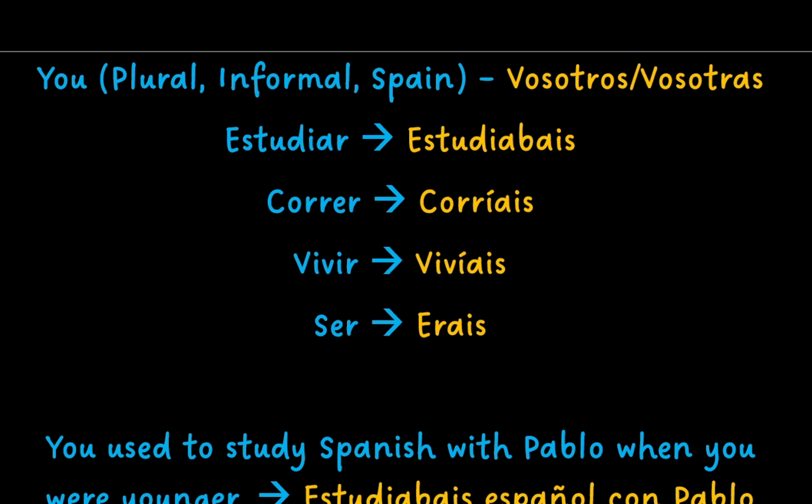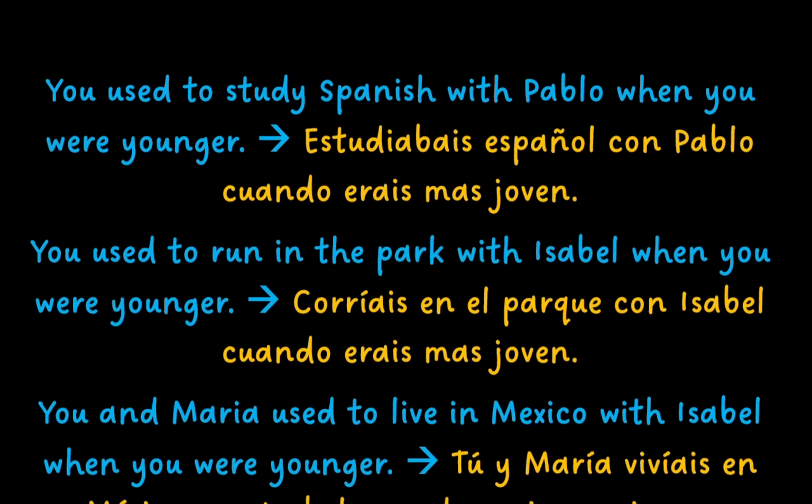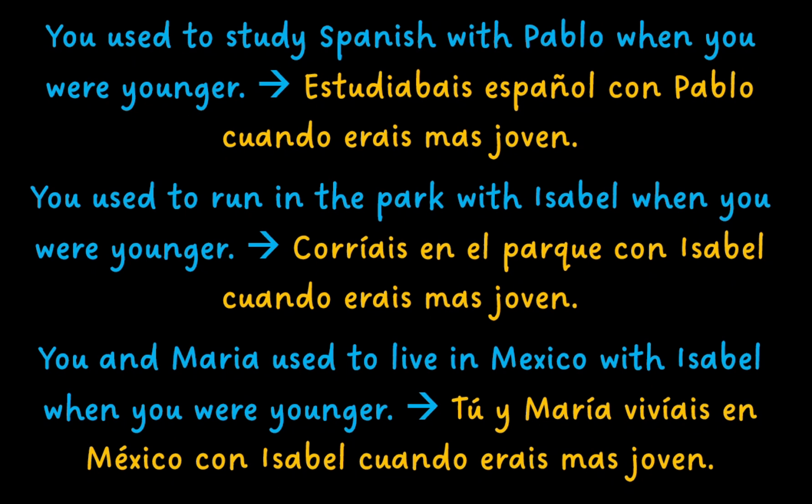You in Spanish when speaking to multiple people informally and in Spain is vosotros or vosotras. And to conjugate this, estudiar becomes estudiabais, correr becomes corríais, vivir becomes vivíais, and ser becomes erais. You used to study Spanish with Pablo when you were younger is estudiabais español con Pablo cuando erais más joven.